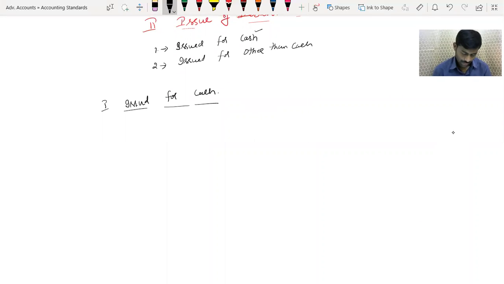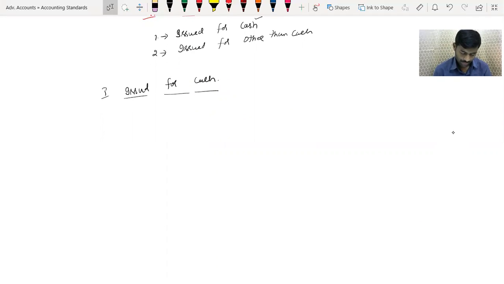Here, first I have to issue application. So there are just two stages. Stage 1 is application, for the full issue price.